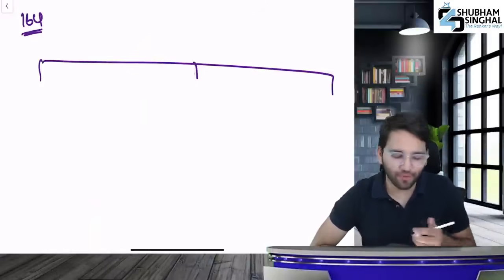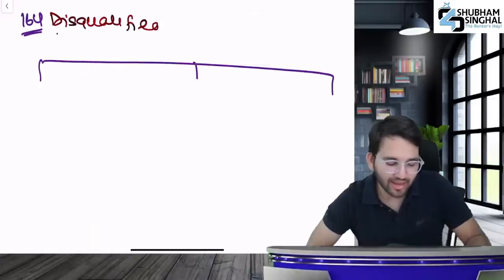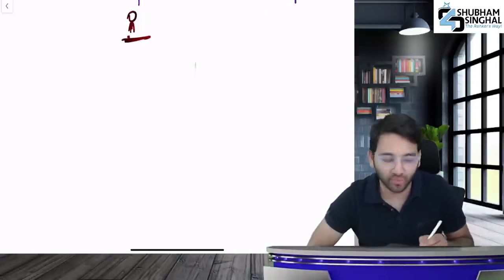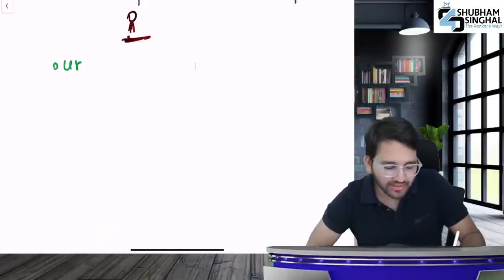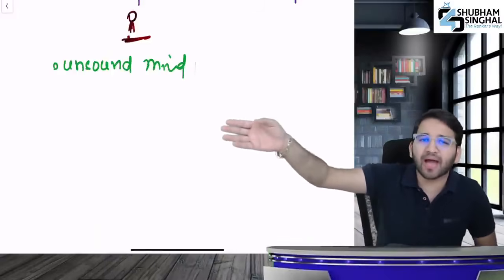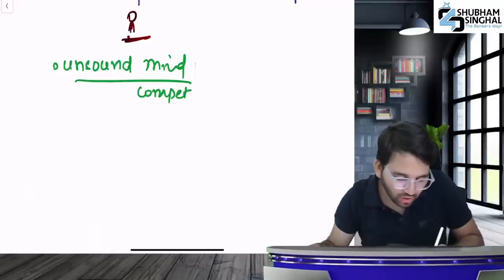So, what is section 164? It is disqualification of a director. What comes under disqualification? First is the individual's point. Which individuals are disqualified? Focus here. If someone becomes of unsound mind, they are disqualified. If someone calls me crazy outside, will I be disqualified? No. Only if I am declared of unsound mind by a competent court.